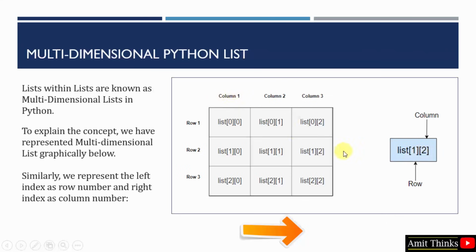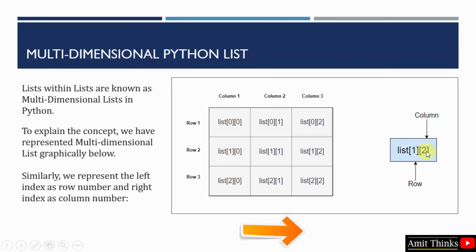So if you have created a matrix-like structure like this, the following will be the 0th index for row and the 0th index for column. The following will be the 0th index for row and the first index for column, and the same goes on. The vertical part is your column and the horizontal part is your rows. In this way multi-dimensional Python lists work.